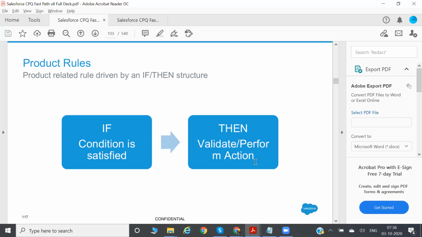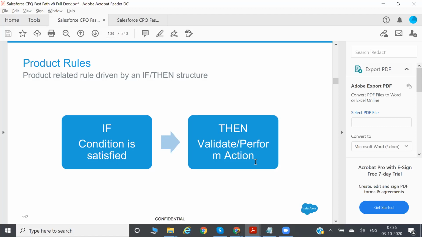So the example is, you have to restrict the sales rep from adding a duplicate bundle in a quote. Duplicate bundle means there can be only one bundle. Suppose the bundle name is desktop bundle. You have added the desktop bundle, so the second time you can't add it. So in a quote, how many desktop bundles can be present?